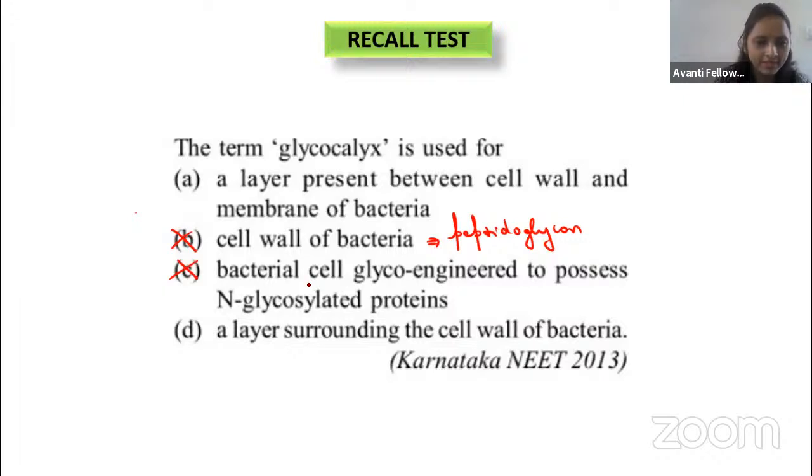Then coming to option A, the layer present between the cell wall and membrane of bacteria. No, guys. The glycocalyx will always be above the bacterial cell wall, right, guys?